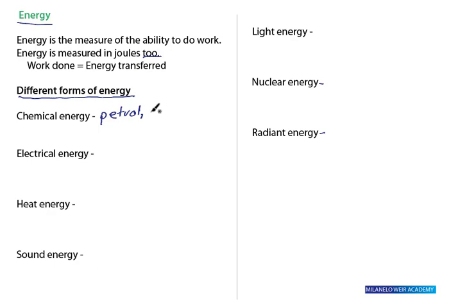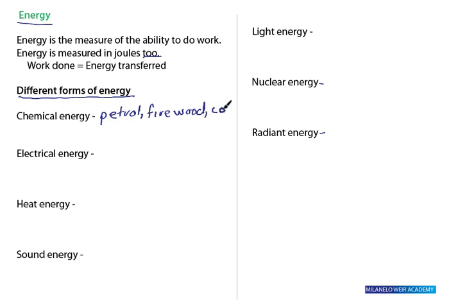We also have firewood, right? At home, we use firewood for making fires for cooking. Wherever there is chemical reaction, there is burning, right? So when you think chemical energy, you have to think of something burning, right?